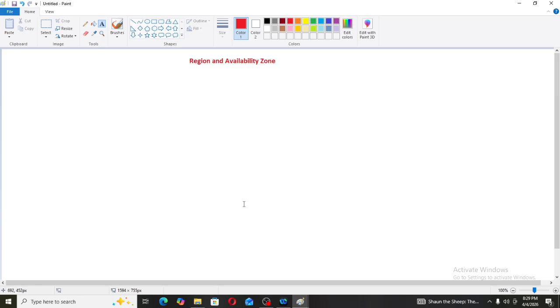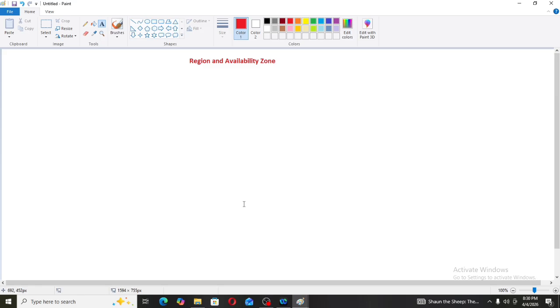We know that AWS has global infrastructure. It means AWS is providing its services across the world. Whatever services AWS has, it is providing across the world. We are just giving the technical words to this. For AWS having services across the world, we use the term global infrastructure.